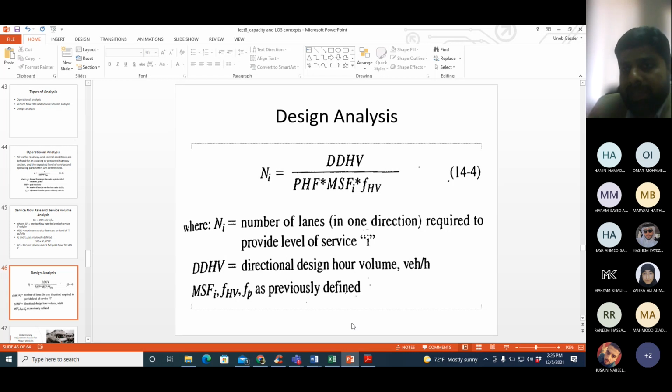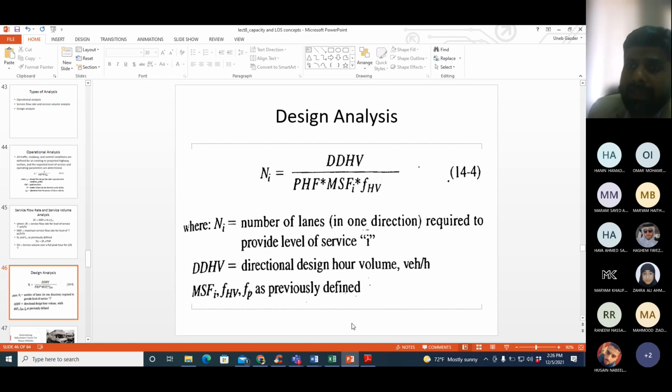So when you change the design, you can see the effect of other factors as well on the level of service for future design. You can do that. But for the sake of our convenience, we have a direct link with the number of lanes. So the factor which is directly calculated using level of service is number of lanes.